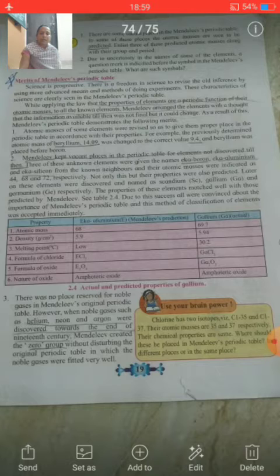First, atomic masses of some elements were revised so as to give them proper place in the periodic table in accordance with their properties. He checked the atomic mass of some elements and, according to their properties, gave them a proper place.